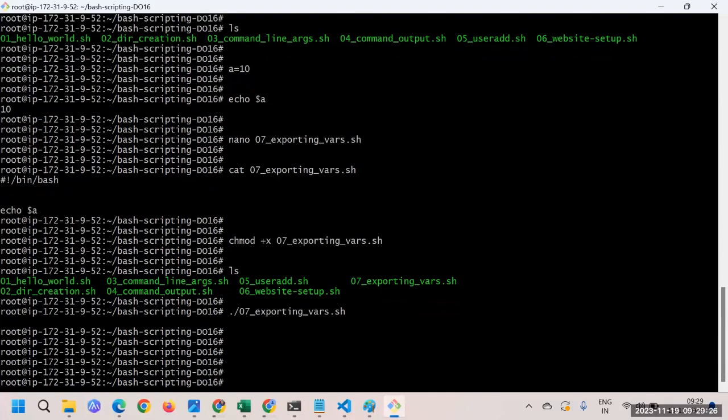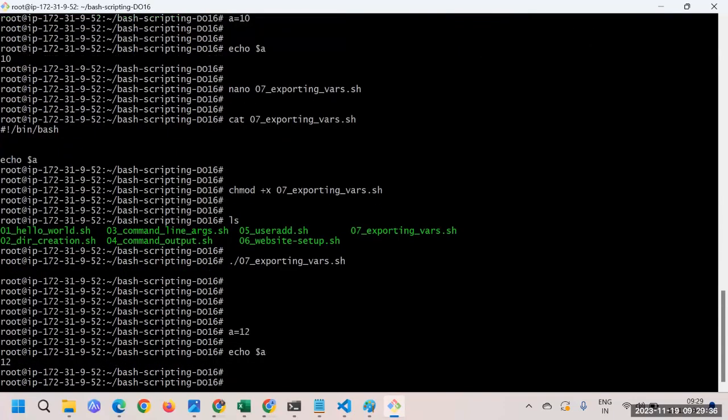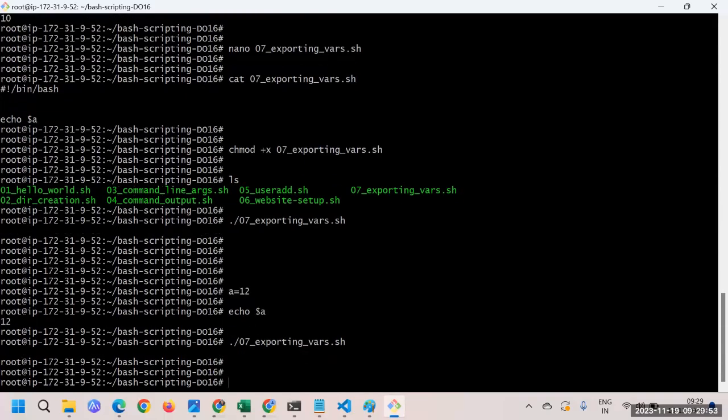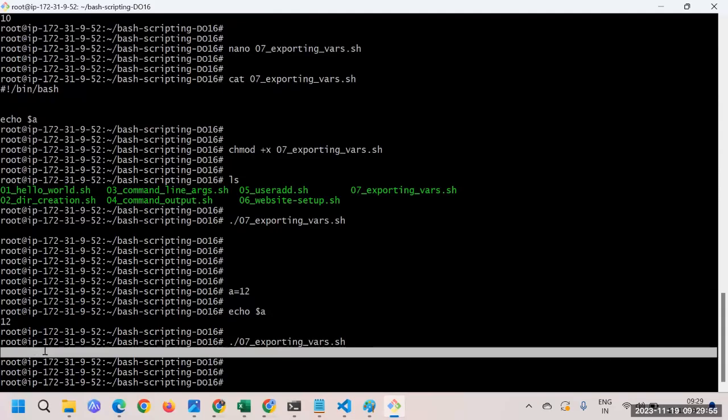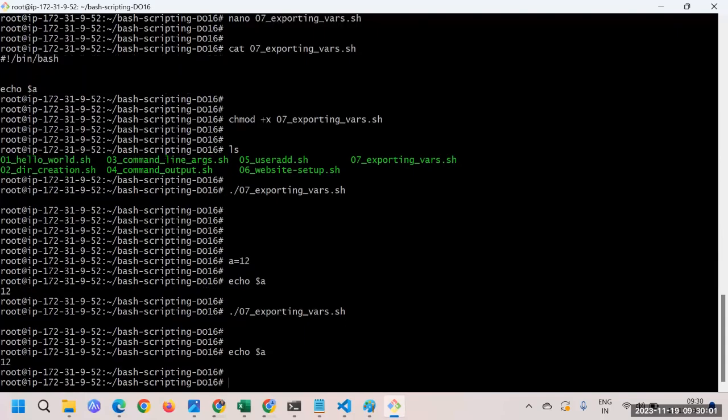Okay, let me do it again. Maybe in the first class it is not clear. So let's say A is equal to 12. Now if I do echo $A, you can see we are getting the value, and I'm going to run that script. I'm expecting that the A value should be there, so it's supposed to print it. The same thing I'm doing, only within the script. If I press enter here, you can see I'm getting a null. I don't have any value declared for the variable A. If I do echo again, you can see yes, we have the value. Then what is wrong here?